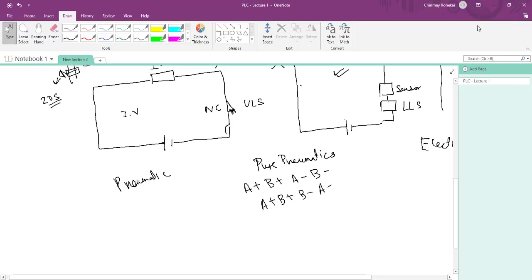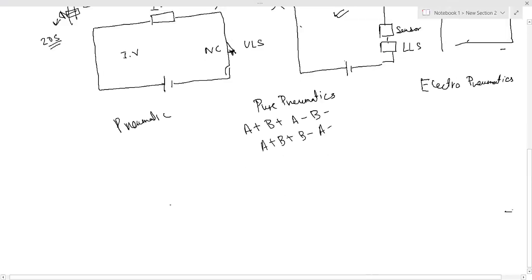Okay, I just want to impress upon you that PLCs are very important, rather were very important and still are important, at least for the next 5 6 years. But PLCs form the basics of all the programming that is used in industries nowadays. Okay, so imagine it is a very simple system.